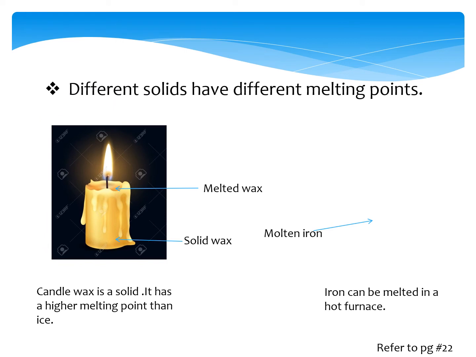It is a solid. It has a higher melting point than ice. Does anyone know the melting point of candle wax? Yes, the melting point of candle wax is between 40 degrees till 68 degrees. It has a higher melting point than ice.